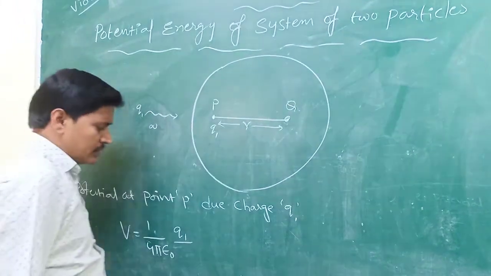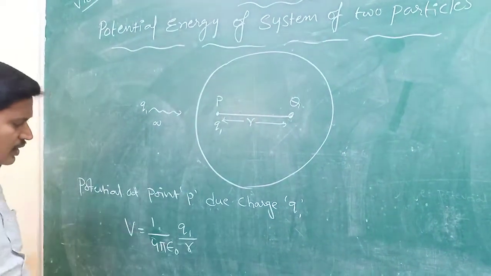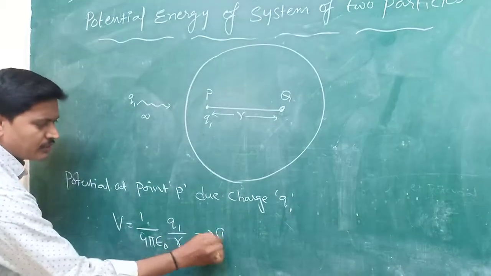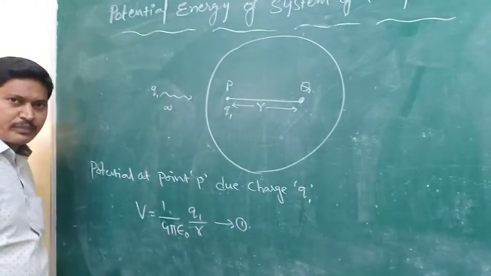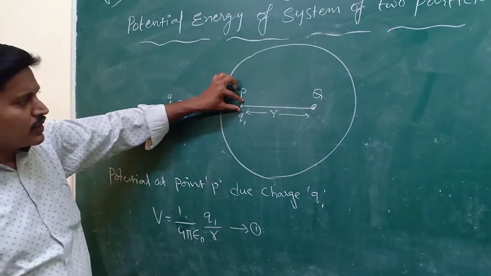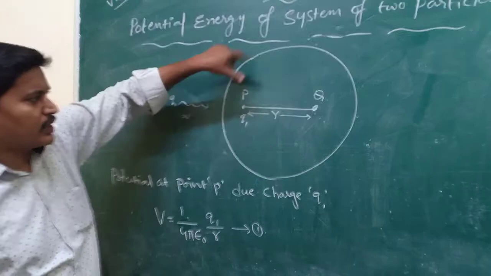So that is R. Now this is the potential at point P due to this charge Q1, and the electric field is created around it.